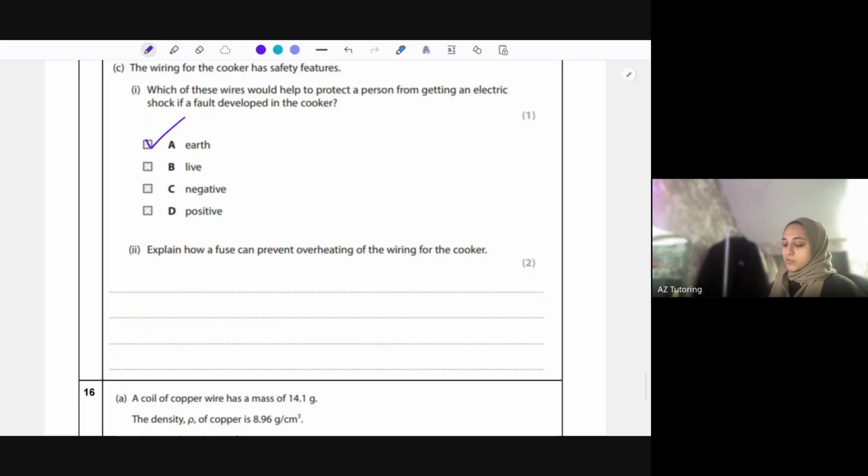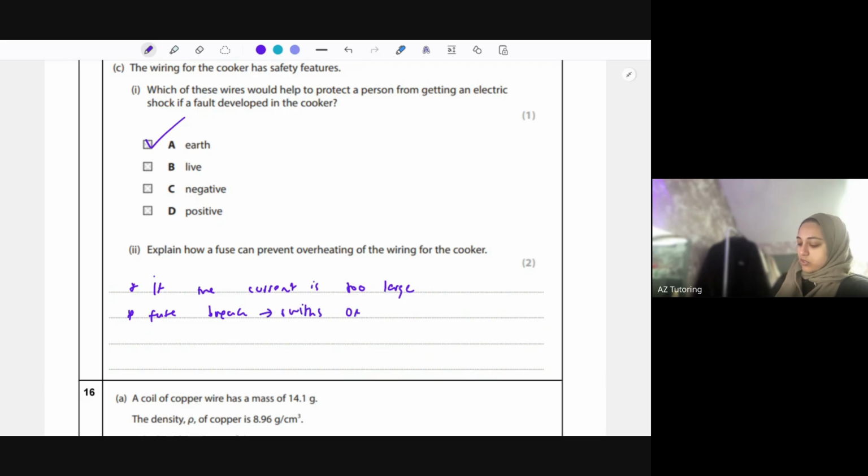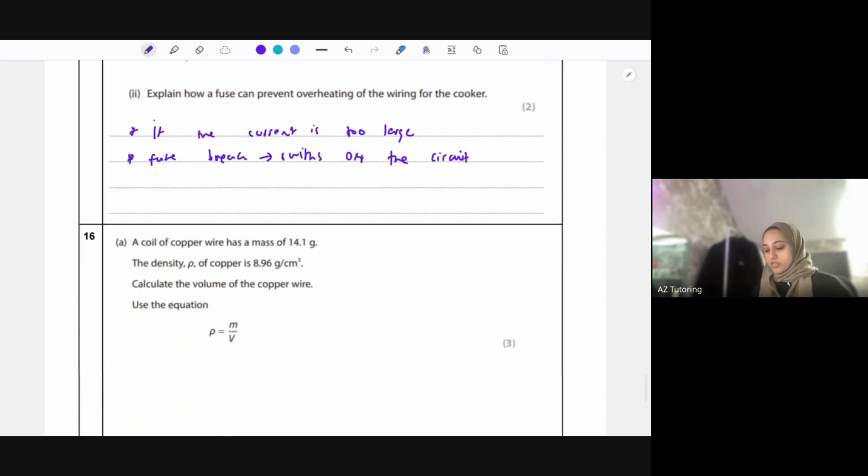Now about a fuse. Explain how a fuse can prevent overheating of the wiring for the cooker. If the current is too large, that's your first mark, then the fuse will break, or you could say melt. So the fuse breaks, which basically switches off the circuit, not the cooker. The fuse is basically a safety mechanism. It's that little circular thing that's inside. Sometimes it's 3 amps, or it might be 5 amps, and so on. So you've got fuses in certain things as well.